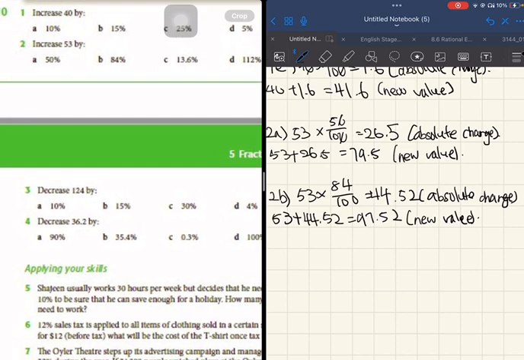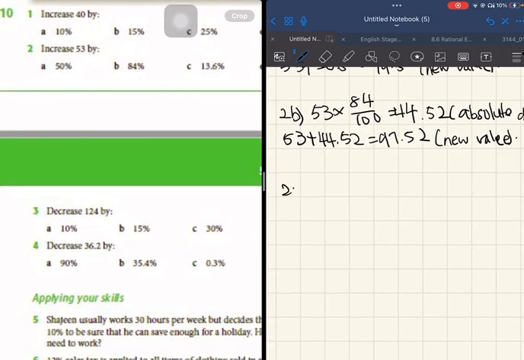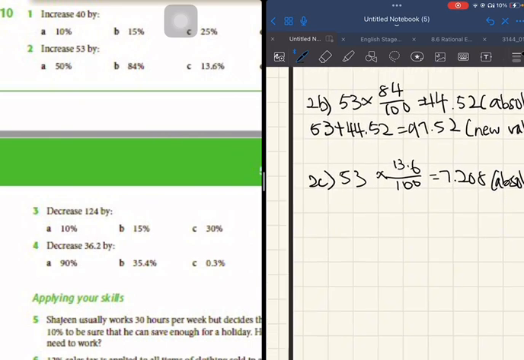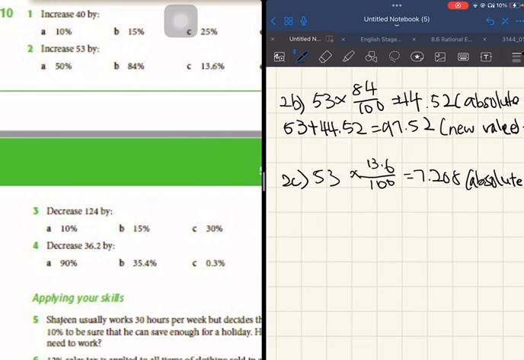Moving on, question 2c. There's a decimal here, but it's okay, you can still write it like this. And then you will get 7.208. Absolute change. And then 53 plus 7.208, you get 60.208. This is the new value.